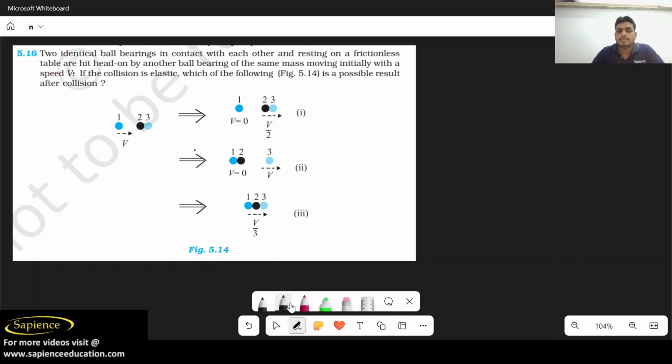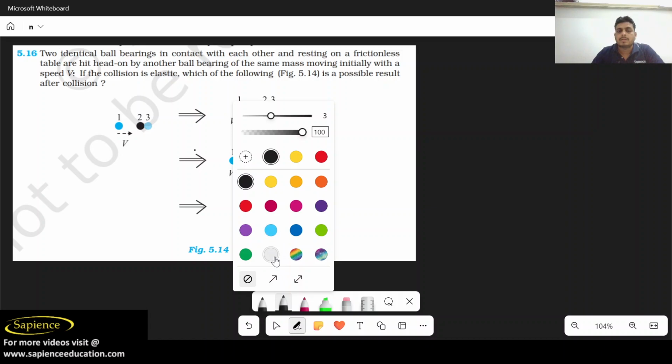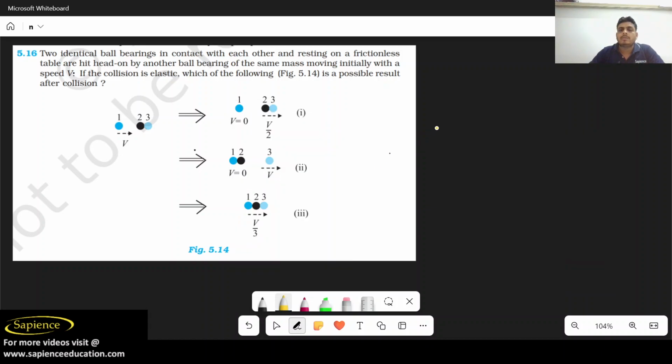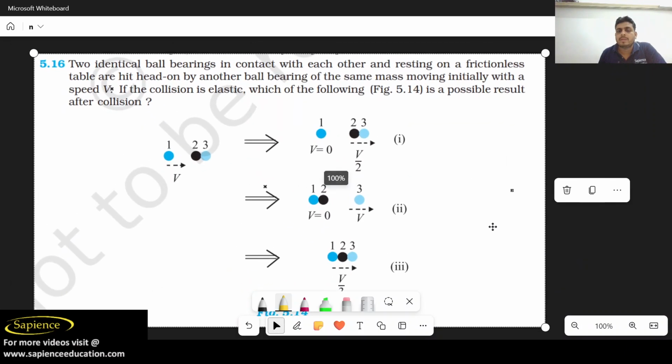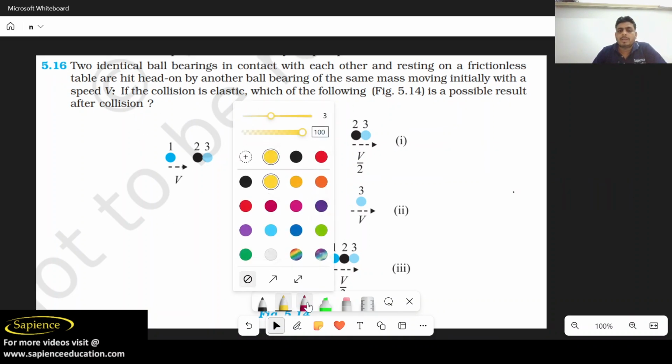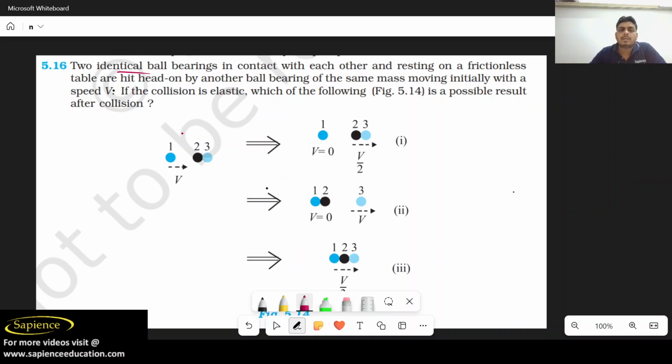So let us consider two identical ball bearings in contact with each other. Here, try to understand the question first. I will zoom in for you. Two identical balls. How many identical balls? Two identical balls, ball bearings in contact with each other and resting on a frictionless table are